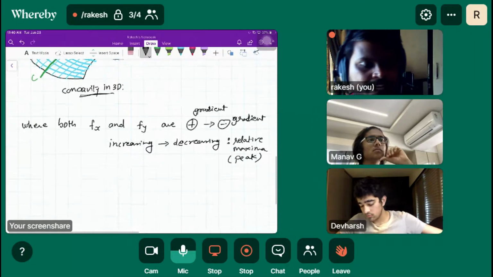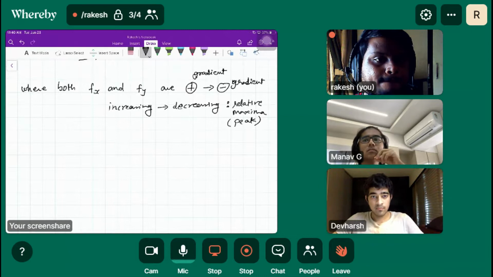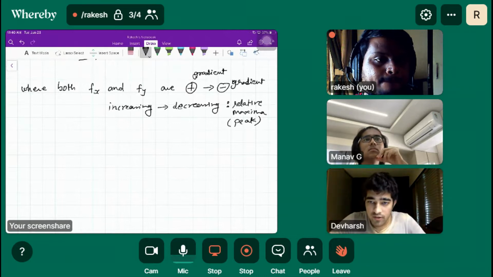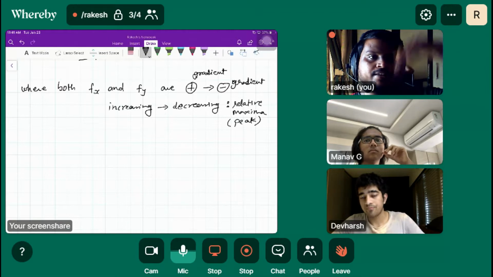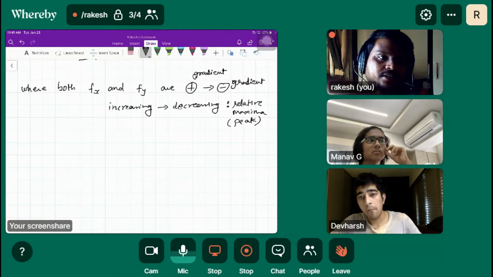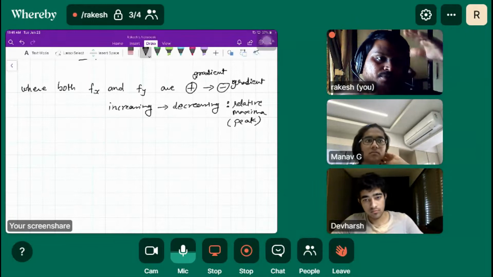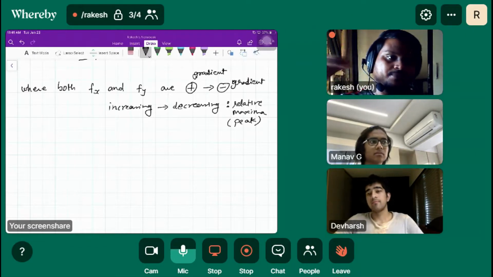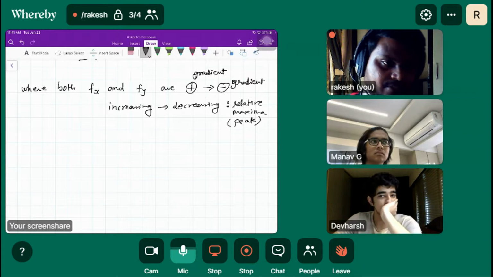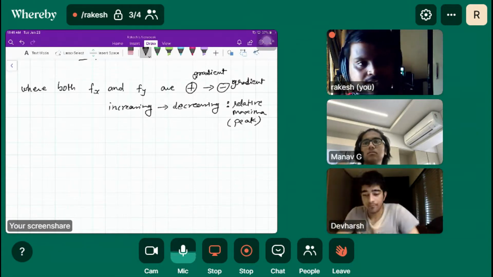How many peaks can we have? Infinite, yes. In a mountain range, we may have different peaks, one lower than another, or one of lesser height than the other, but they are peaks basically.